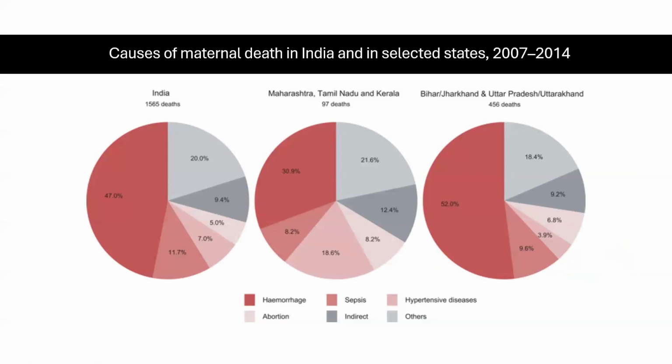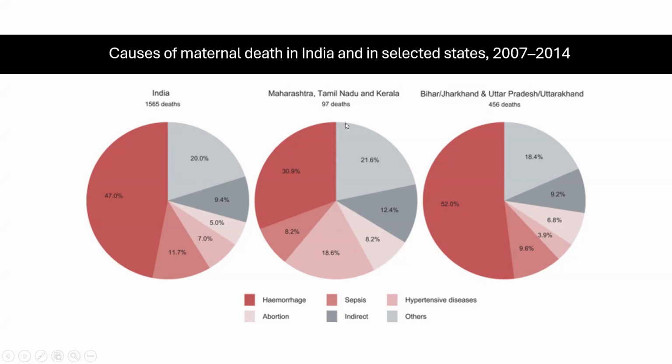If you look at the data from India from 2007 to 2014, the most common cause of maternal death is hemorrhage, which contributes about 47%. After that, we have sepsis, which contributes about 11.7%. Then we have hypertensive diseases in pregnancy. These are all indirect causes, for example, patients who already had heart failure, which has been exacerbated during pregnancy. This light gray belongs to the other obstetric causes, for example, obstructed labor, which results in death.